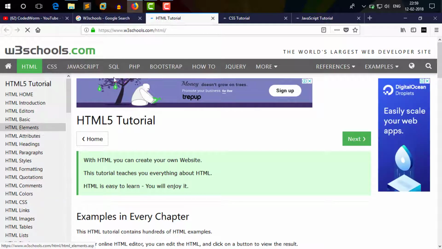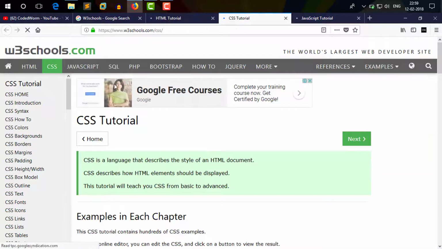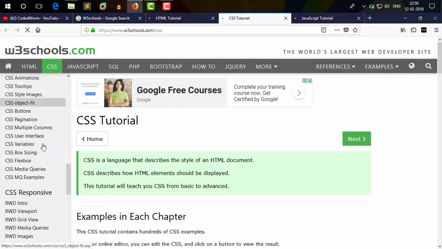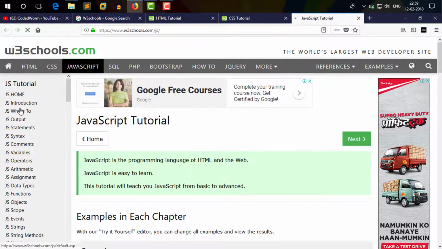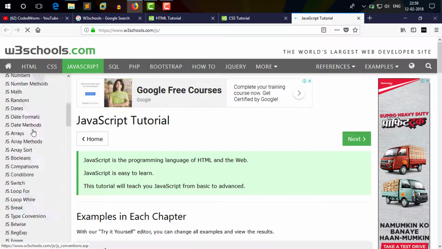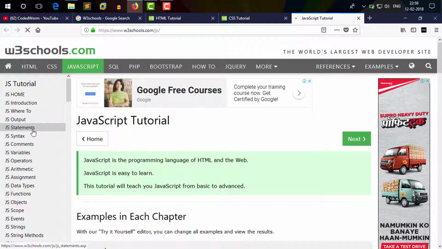Hold up, don't get confused by terms like HTML, CSS, and JavaScript, because in our upcoming tutorials, we are going to learn them quite thoroughly right from scratch. Till then, get ready to learn some serious web programming.